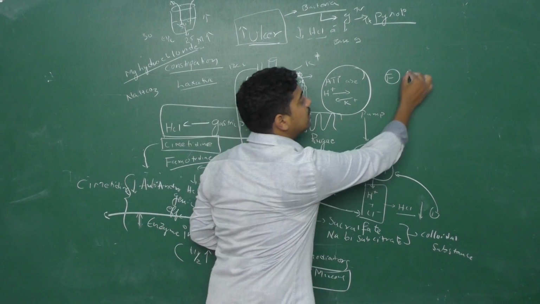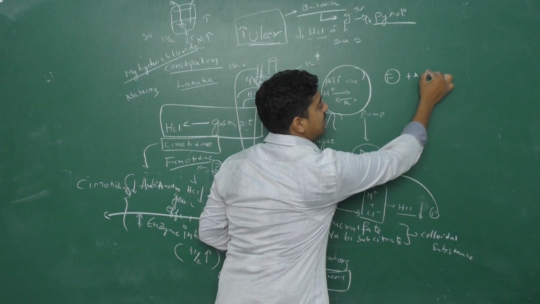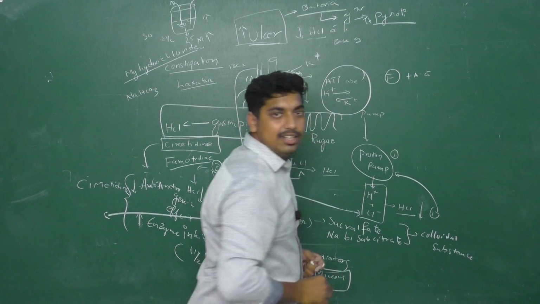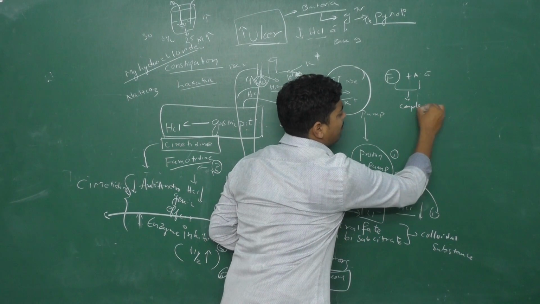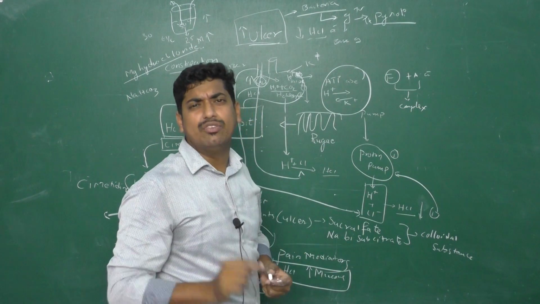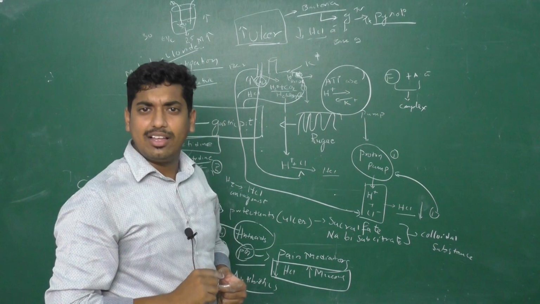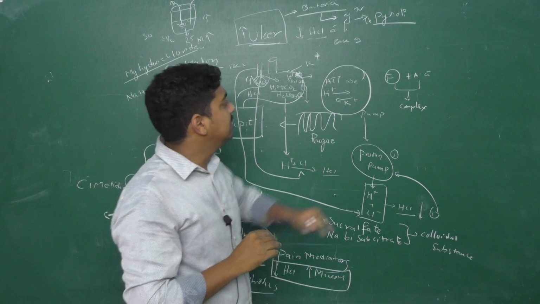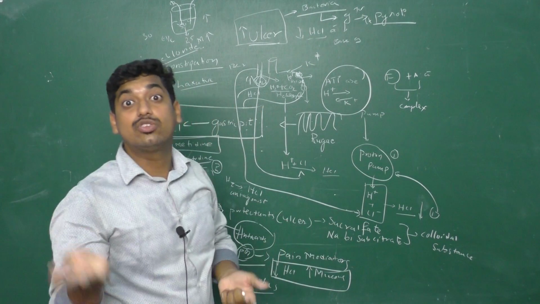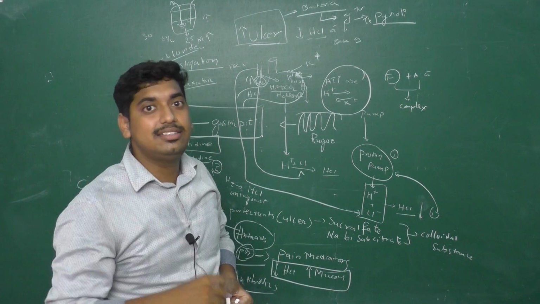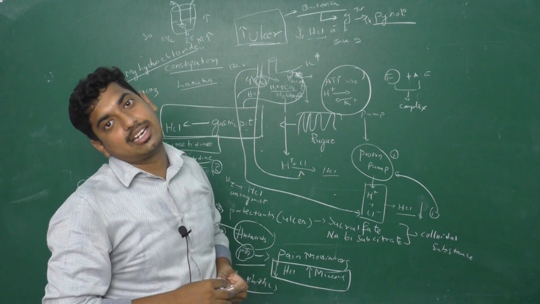If fluoroquinolones are used with antacids, they will form a complex. So I stick to my point: we should never combine fluoroquinolones with antacids because they form a complex, and that will lead to another problem, increasing acid levels inside the human body.